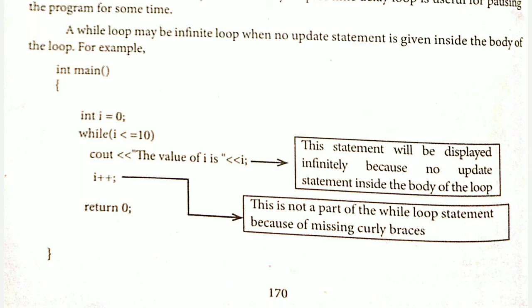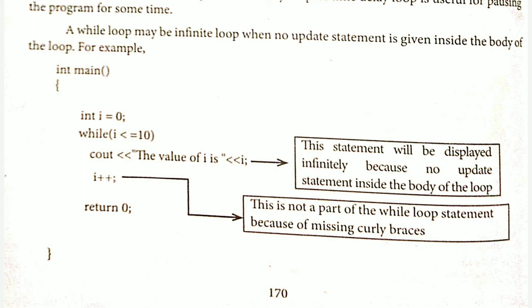There is no end to this loop. Okay, so here you can see that in int main, I is equal to 0, while 0 is less than or equal to 10, the condition is true. The value of I is printed. This statement will be displayed infinitely because no update statement is provided. Okay, so no update statement is included in the body of the loop, so it will keep on running the program.